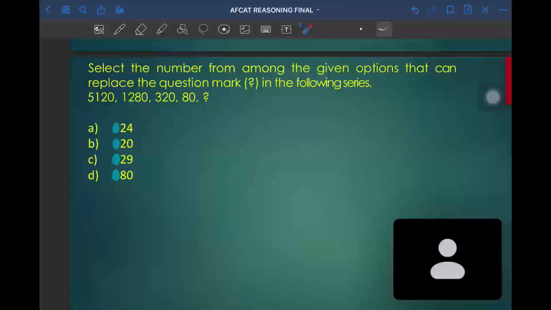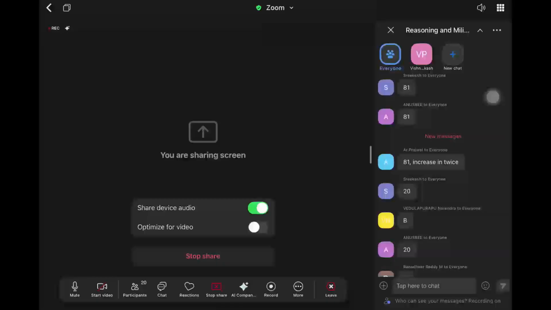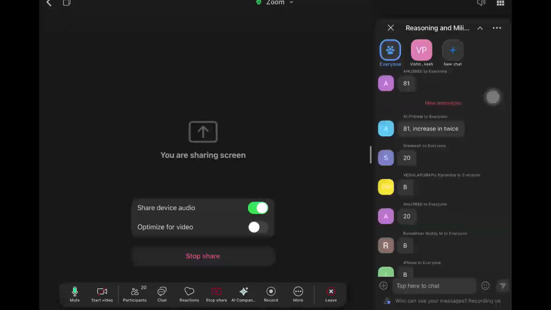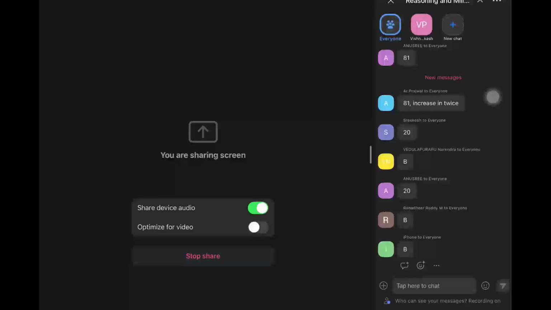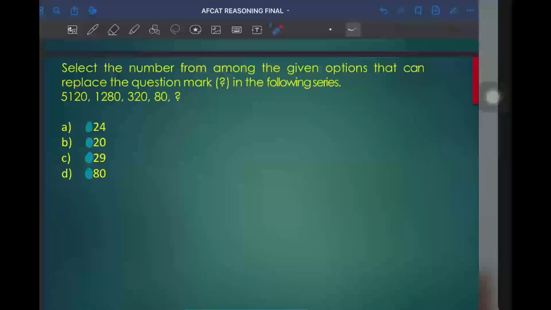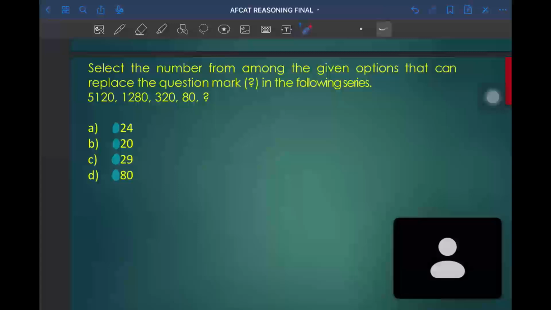Anyone got the answer? Option B, 20. Sriksha, Anushri, Ranadir. I don't know what your name is, your name is written as iPhone. Vedula, sorry for the pronunciation. Narendra. Okay, so many of you told the option as B.